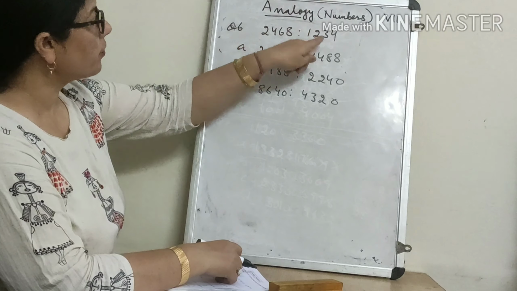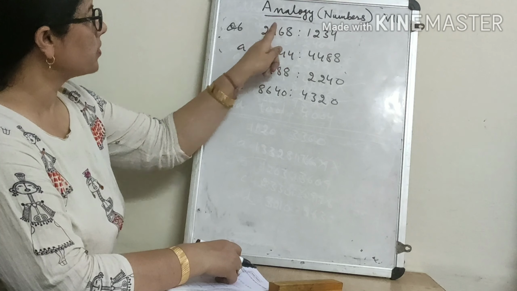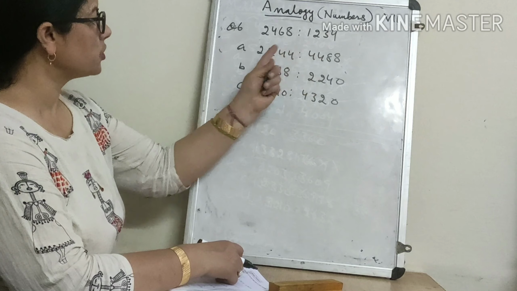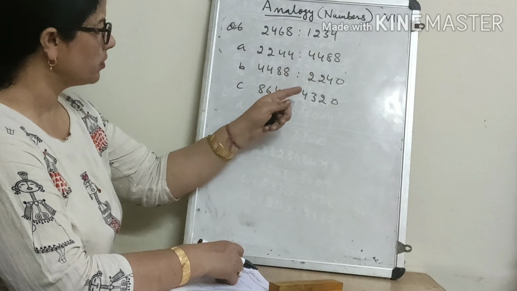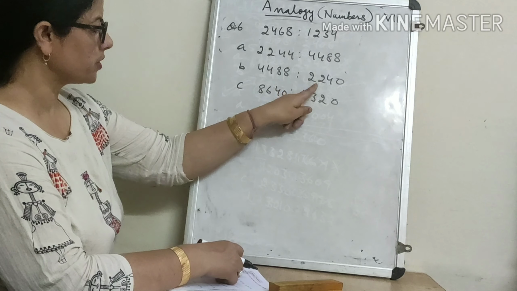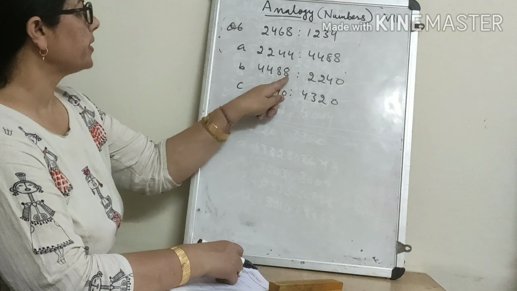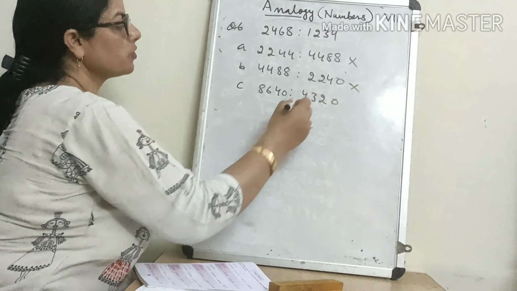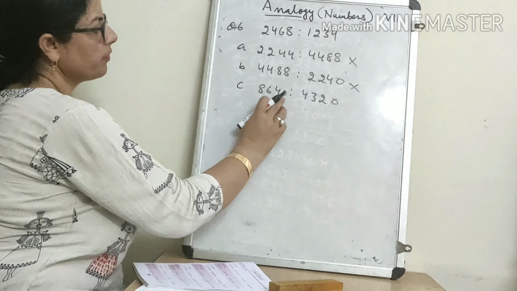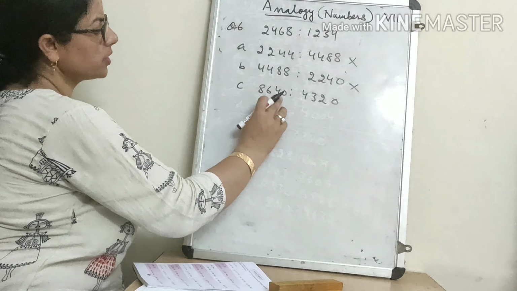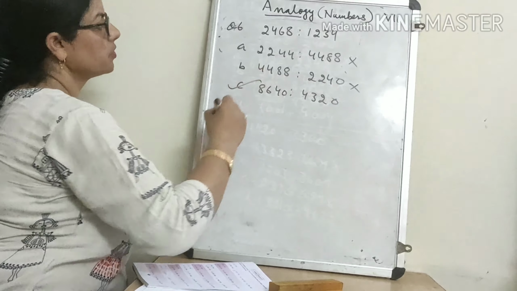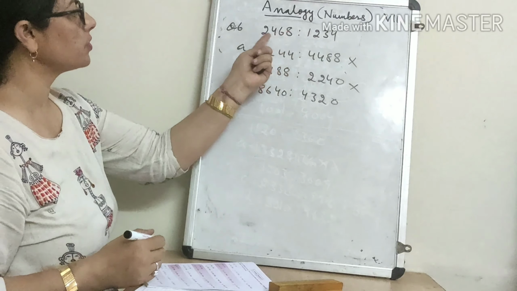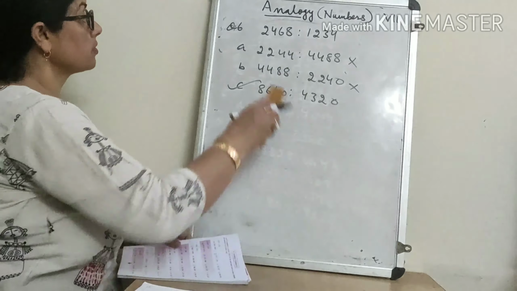This number is half of this. Every digit is half of this. So here we will search that this number should be half of this. Is it half? No. Is it half? Yes. No. Here 2244 should be there. This is also not possible. This is also not possible. See half. If you divide this number by 2, you will get this number. So the C option is the right answer, that this number is half of this. Here also this number is half of this.